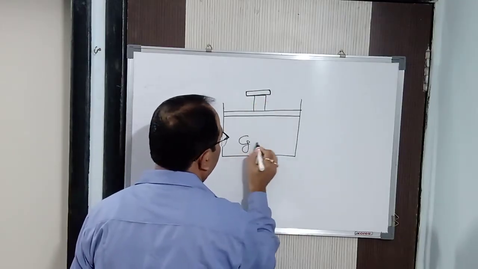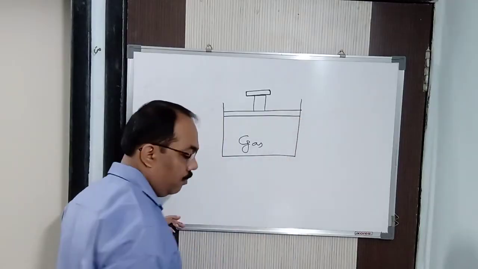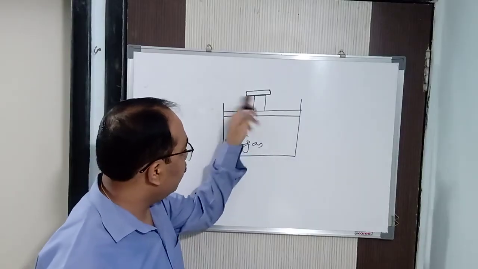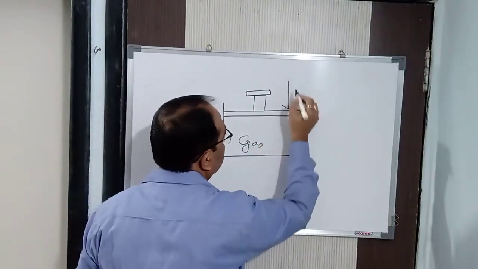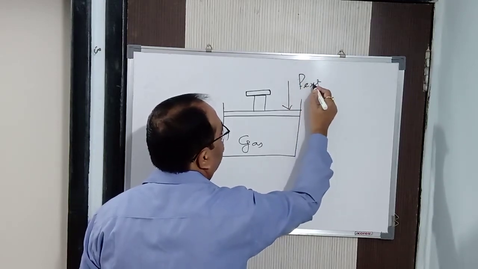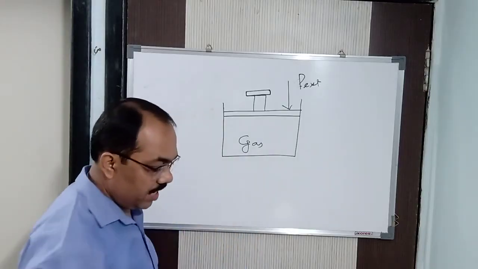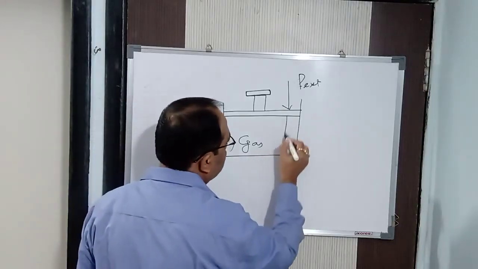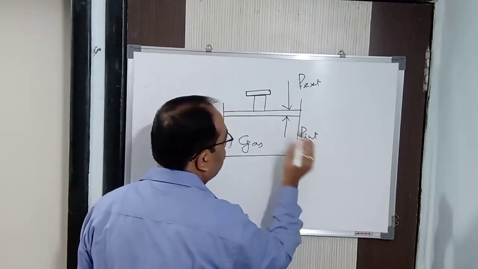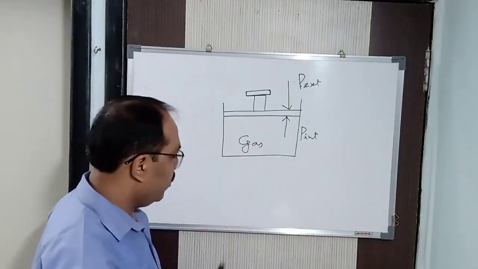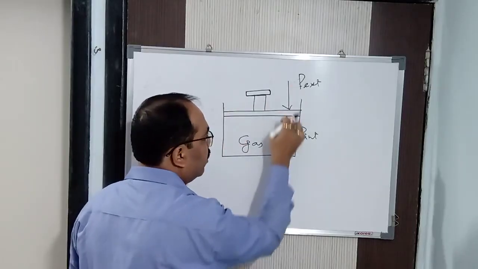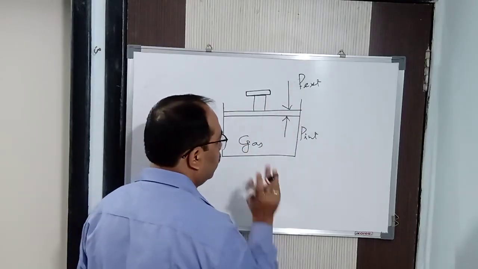Fine. So here a gas is there, this is a metal plate, and this is a piston. Now this is the external pressure, P external, which is acting downward, and here this is the internal pressure. External pressure and internal pressure are very important. Initially this is at equilibrium, where P external is equal to P internal.